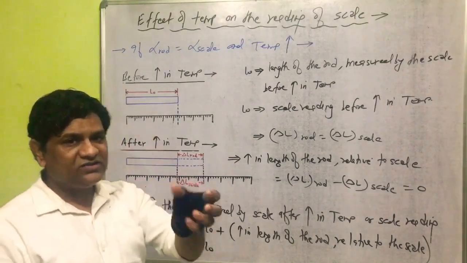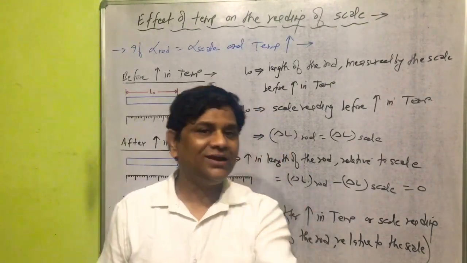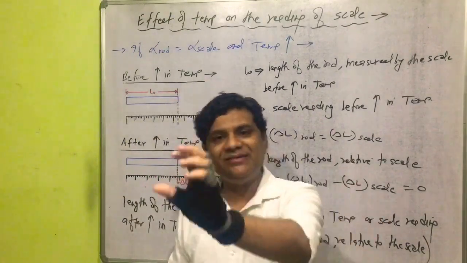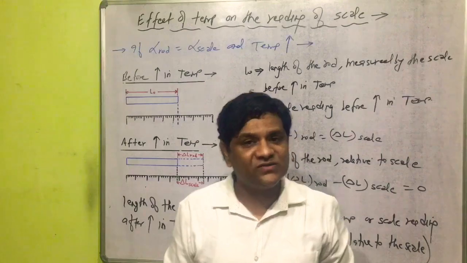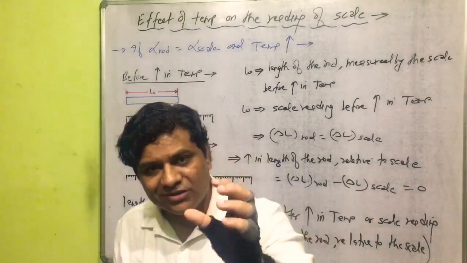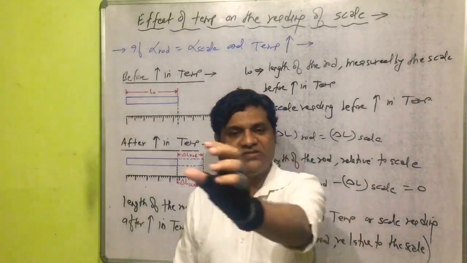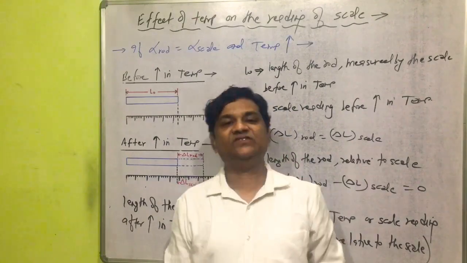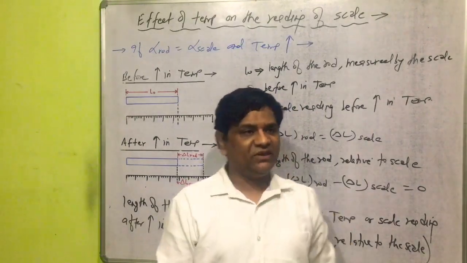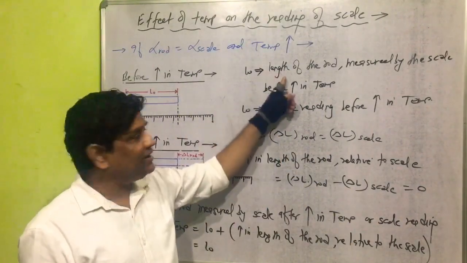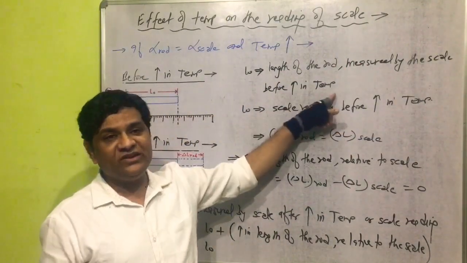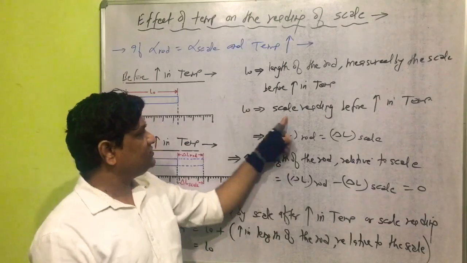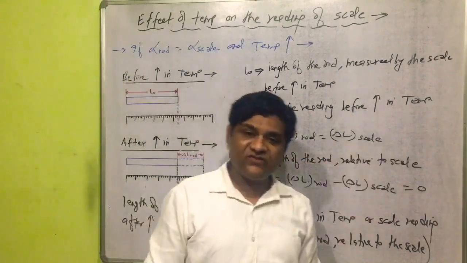You know, L naught is the length of the rod measured by the scale before rise in temperature. Or L naught is the scale reading before rise in temperature.